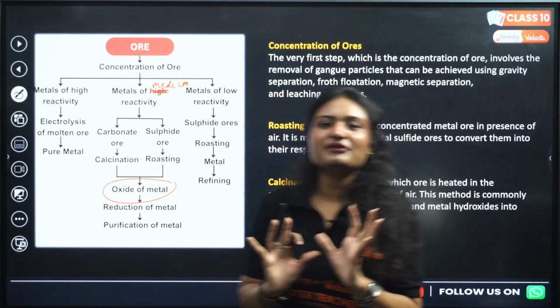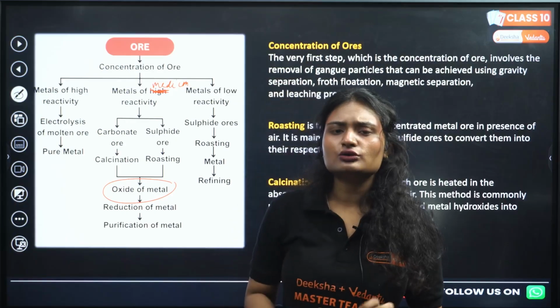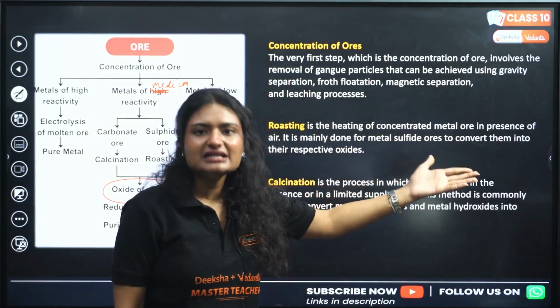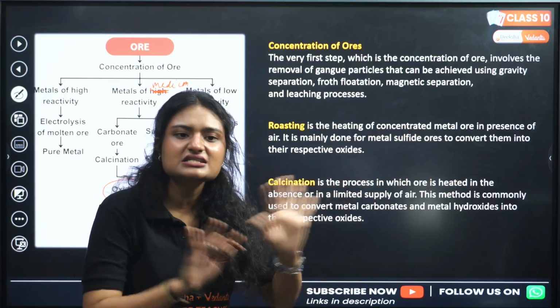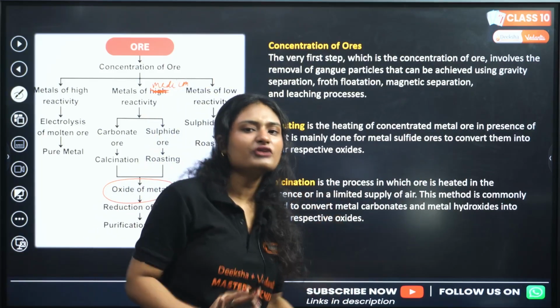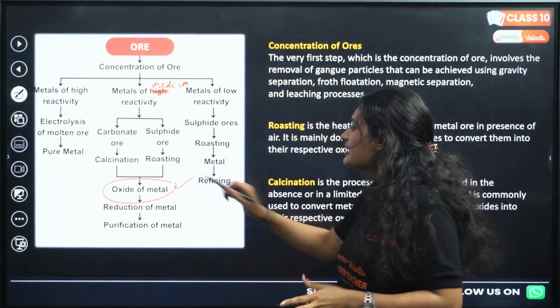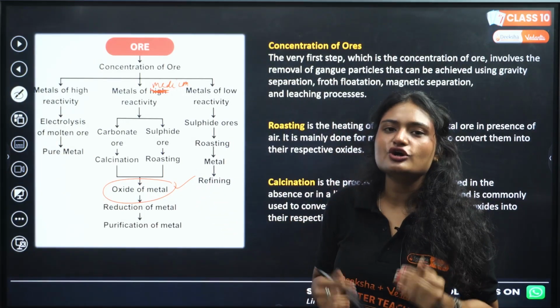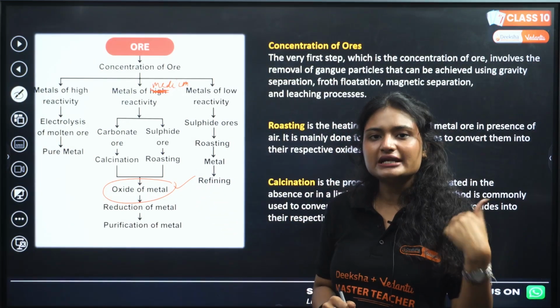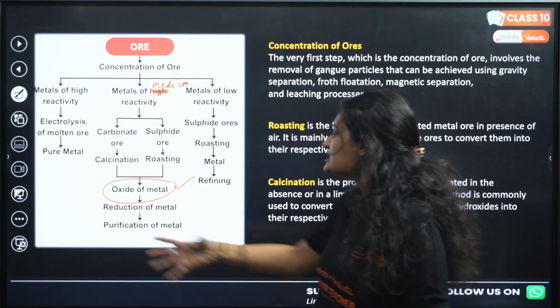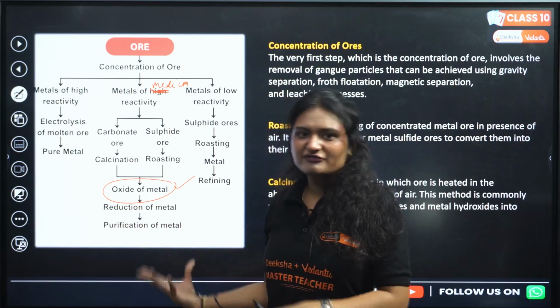Similarly, if you take a sulfide ore, you do the roasting of the sulfide ore. Now what is roasting? Roasting means you heat the metal ore in presence of excess oxygen, in presence of excess air, right? And it will convert the sulfide ore into again metal oxide. And after getting the oxide, you do the reduction. What is the reduction? Addition of hydrogen or removal of oxygen, right? So you remove the oxygen, and that's how you get your metal, and you purify that metal.